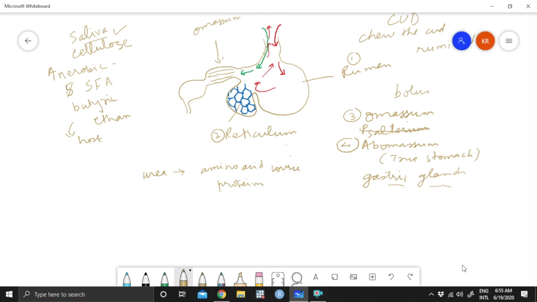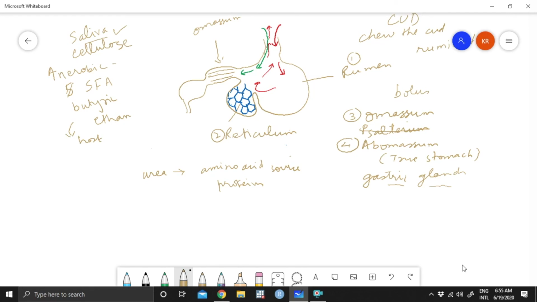Some of the bacteria are over here, so those proteins will become part of the protein of the host. So for the ruminant, although it is eating mainly cellulose, a little amount of urea in its diet will be sufficient for its protein source. This is a useful source of protein.